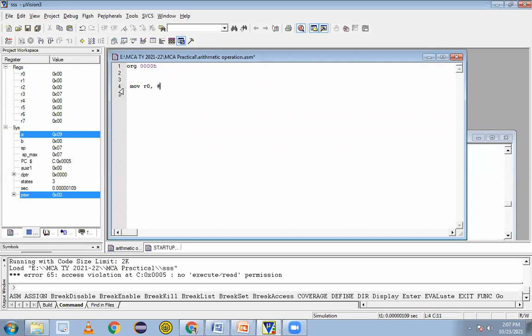Let us see in the PSW that the carry flag will be generated. So I'll take the data value 10. That will be 0A. A means what? 10, hexadecimal value. So by default it will be H, no issue. Then MOV A, #. So A plus 15. That will be the next number 16. So here I need to take 1H.